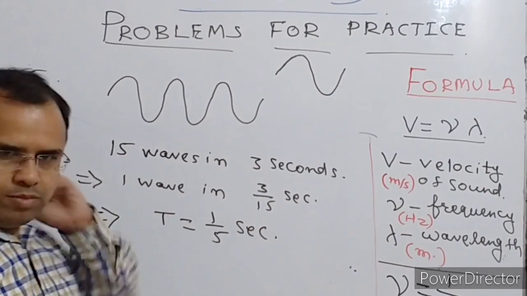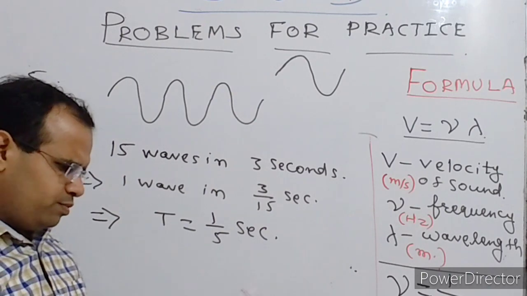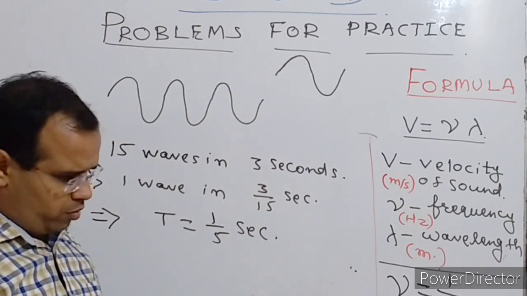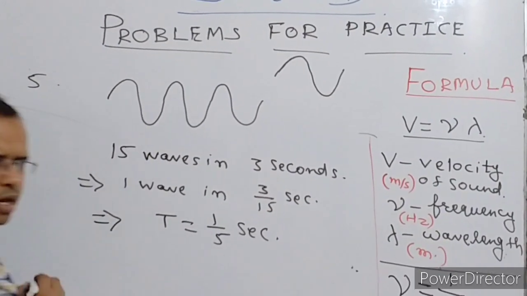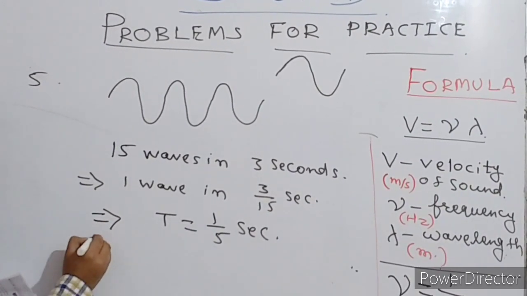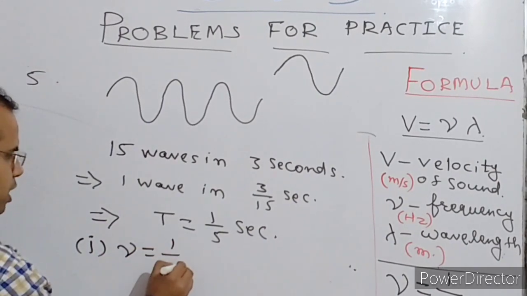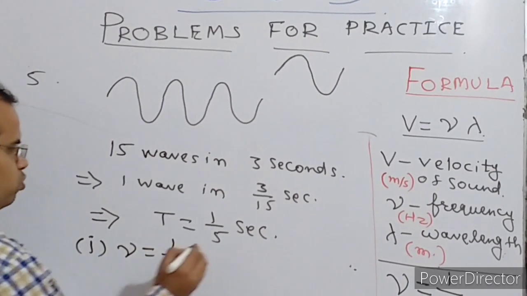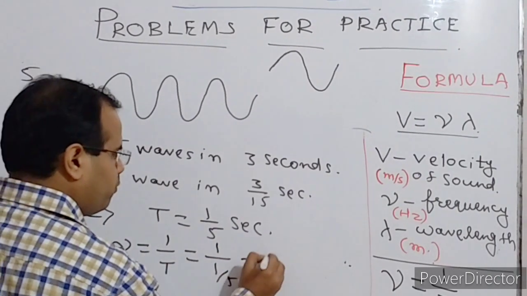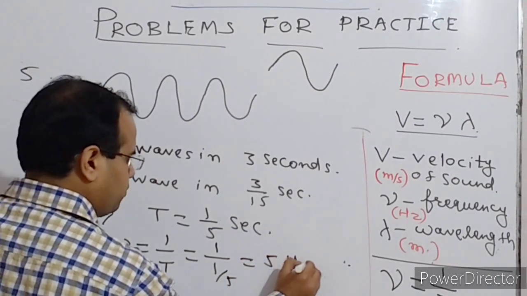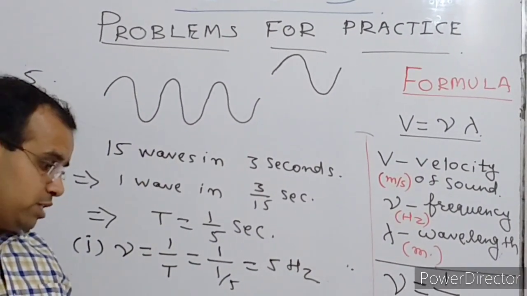Okay, so this is the time period given. Now what is asked is to find the frequency, wavelength and speed. So we got the time period. If we got the time period, we can find the first part, that is the frequency. Frequency is equal to 1 upon time period. So it is equal to 1 upon 5, that is 5 hertz. So this is what the frequency is.